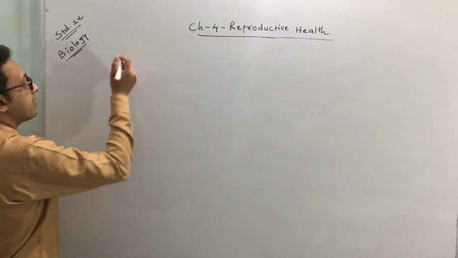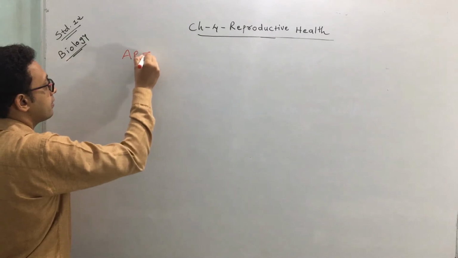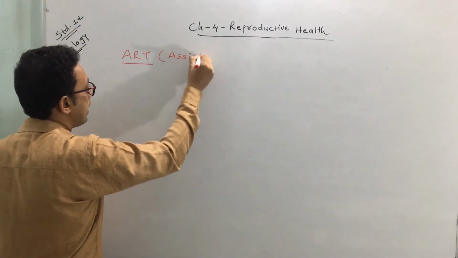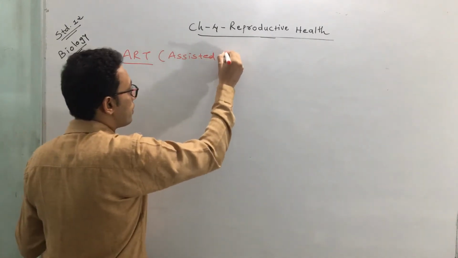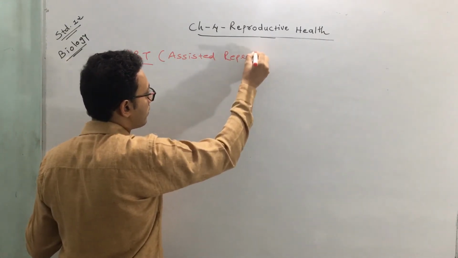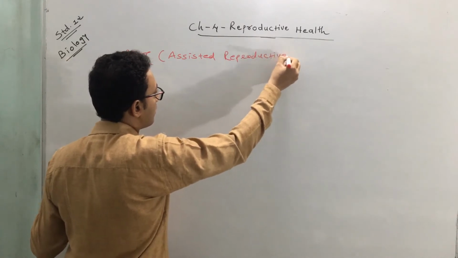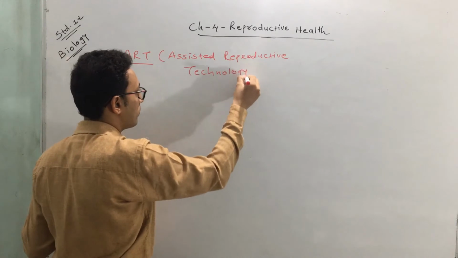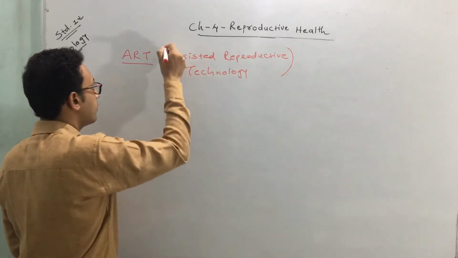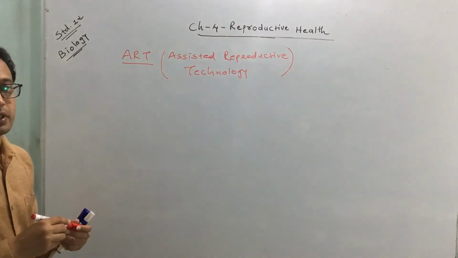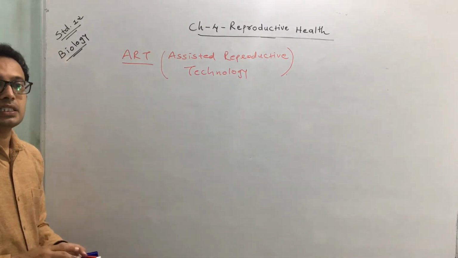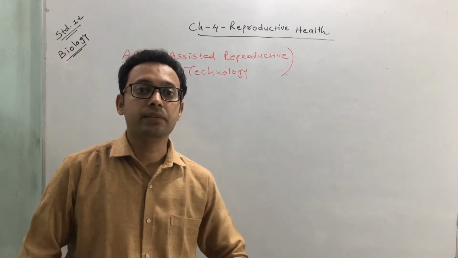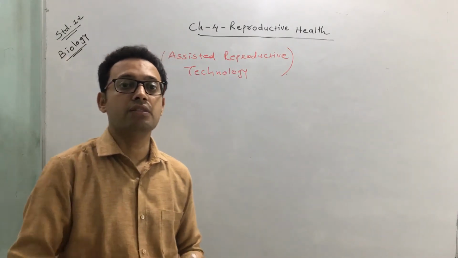So what is ART? ART means assisted reproductive technology. This is assisted reproductive technology. In this assisted reproductive technology, a couple is assisted to conceive, or the couple is assisted to have children.